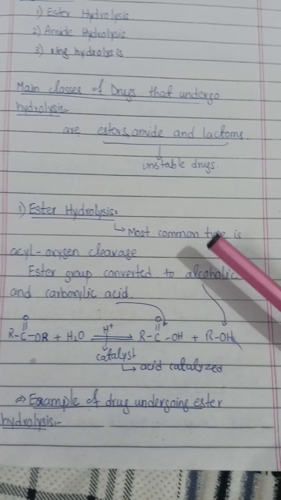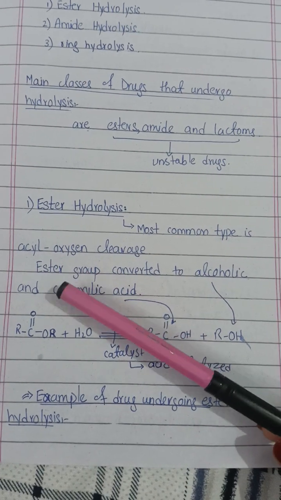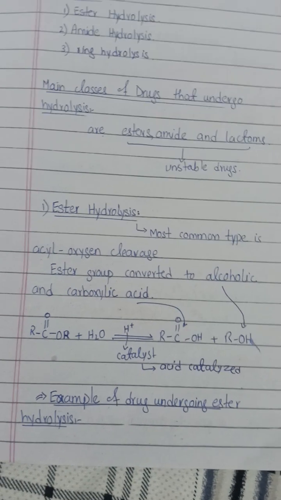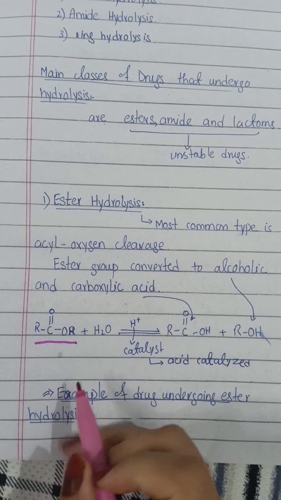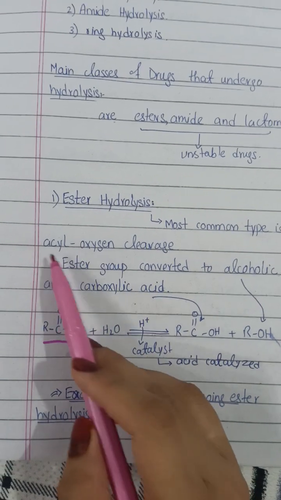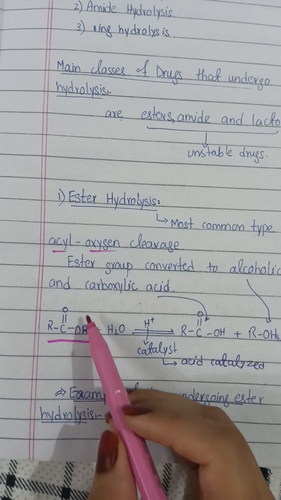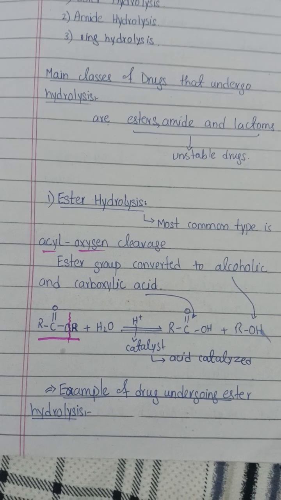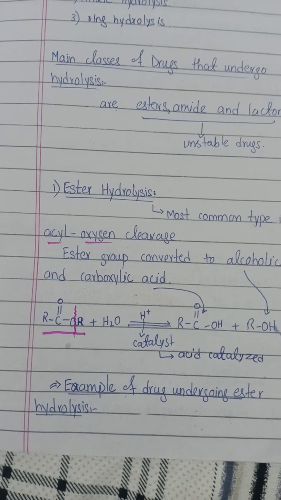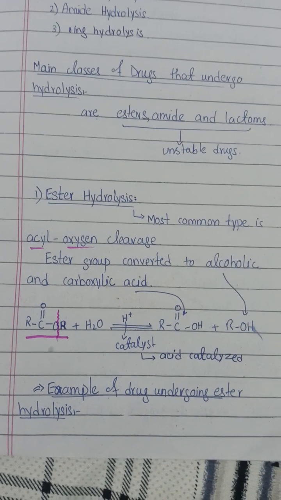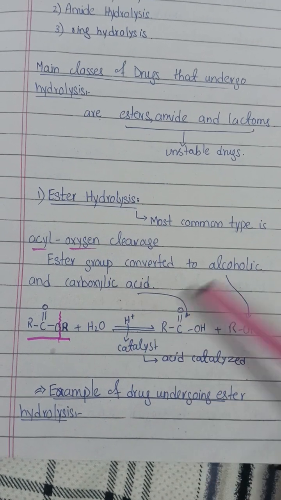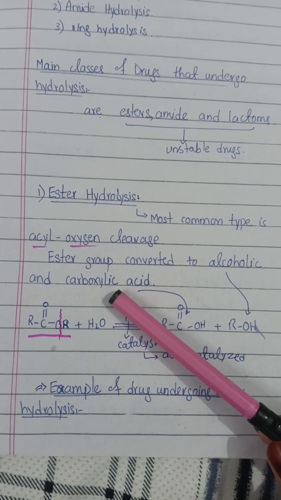First of all, we have ester hydrolysis, and it is the most common type, in which acyl oxygen cleavage occurs. Okay, what will happen? This is our ester group. Acyl and oxygen cleavage occurs. This is our acyl group, and the cleavage occurs between the oxygen and the acyl group. So therefore it can be called acyl oxygen cleavage. And what will happen in this type of reaction? Our ester is converted into an alcohol and a carboxylic acid.